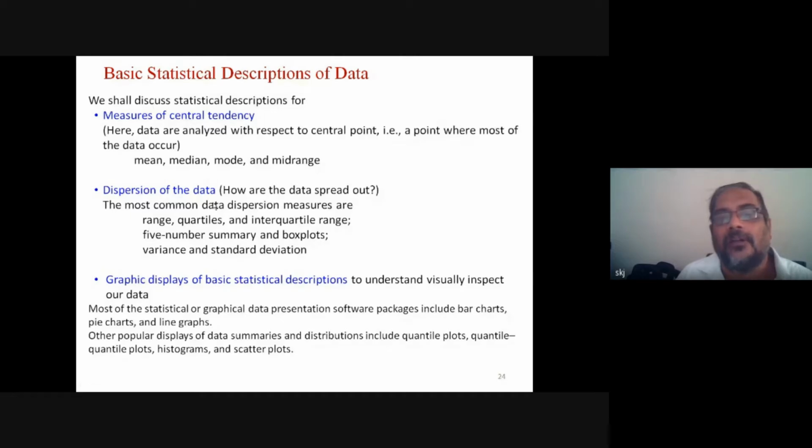How are the data spread out? Dispersion you can understand just like when we spread a liquid on a surface. When some water is spread on a surface, then we can understand how it is flowing on the surface. It may have different kinds of shape.